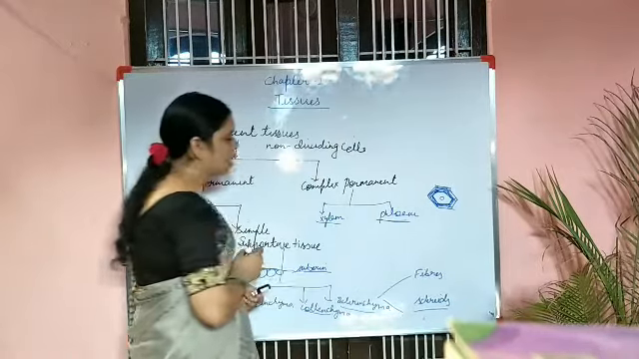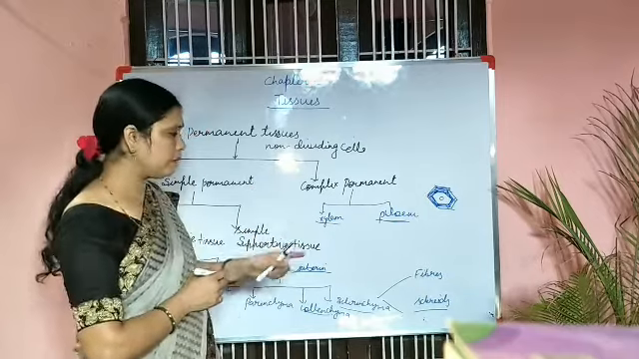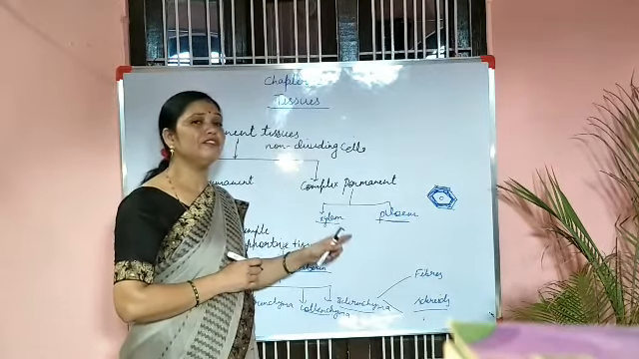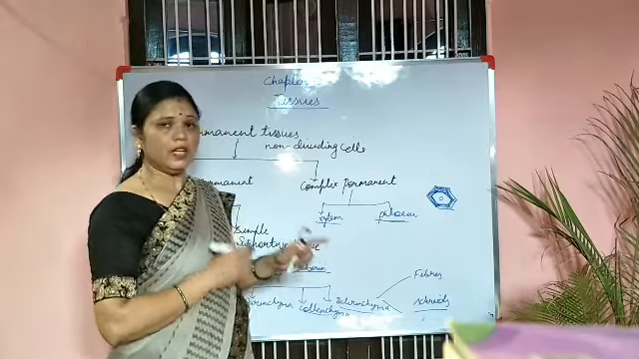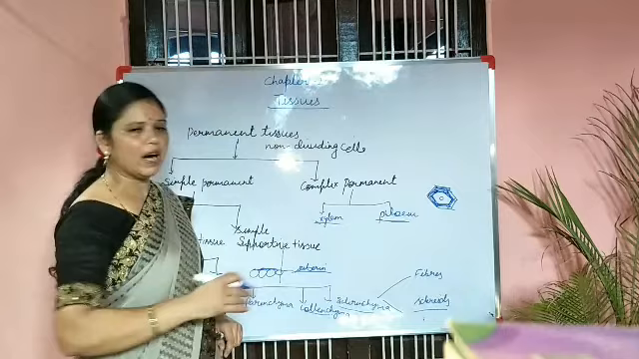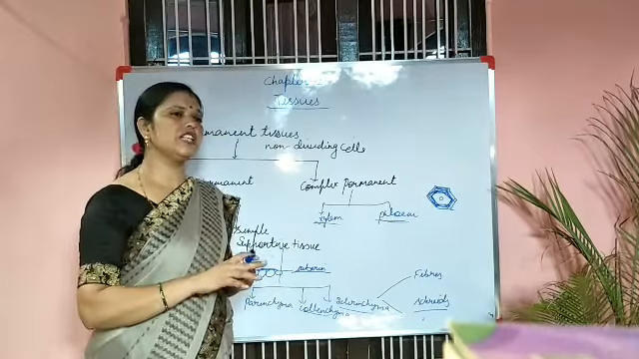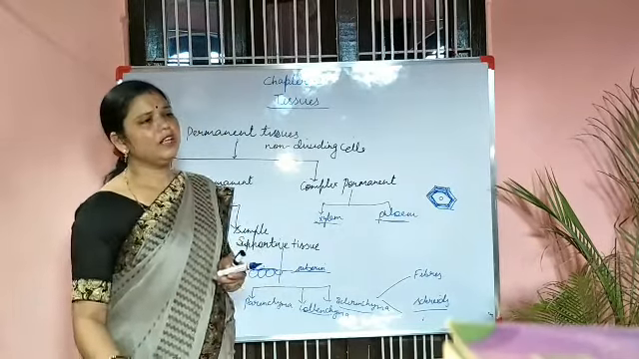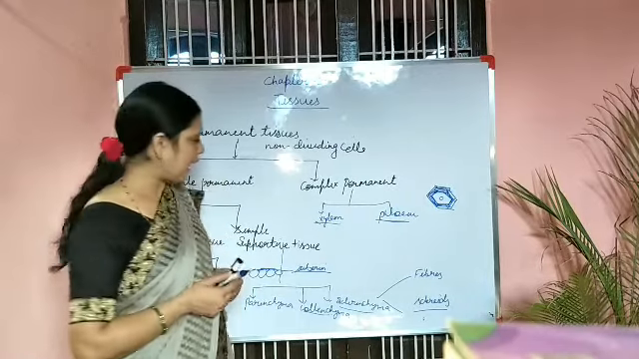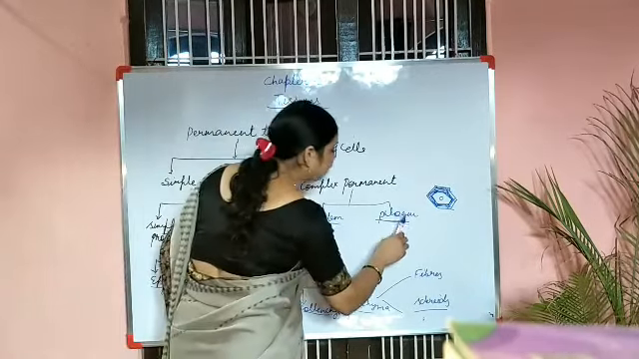Phloem, if we talk about, is a complex permanent tissue which helps in the conduction of food in the plant body. Once again I am telling you, xylem conducts water in the plant body, or we can say it transfers water from the roots or from the soil to different parts of the plant body. Phloem provides food.